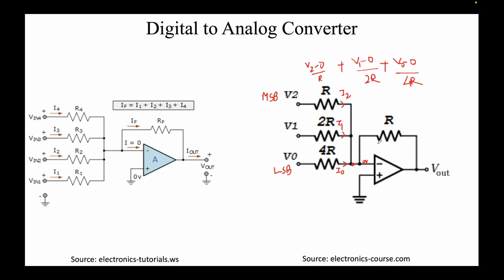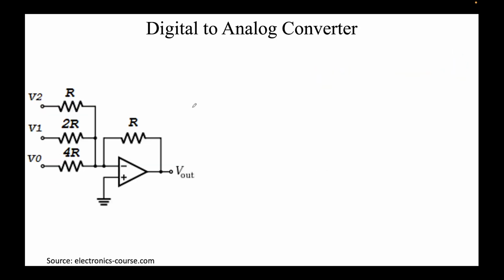All this current will flow over here. So what is the current flowing out? The current flowing in this direction would be 0 minus Vout over R. If you solve this circuit and rearrange these terms, you can calculate Vout in terms of V0, V1 and V2. This is the formula that you get. I have just rearranged those terms. You get Vout equal to minus R, and you cancel the resistor values, so you get Vout equal to minus 1 by 4, (4V2 plus 2V1 plus V0). This is nothing but an adder or summing amplifier. We had talked about this earlier.